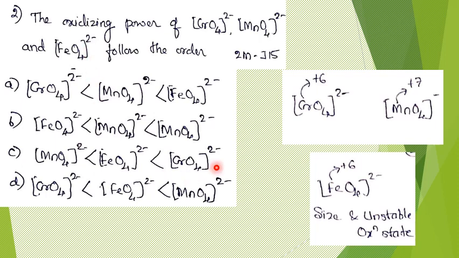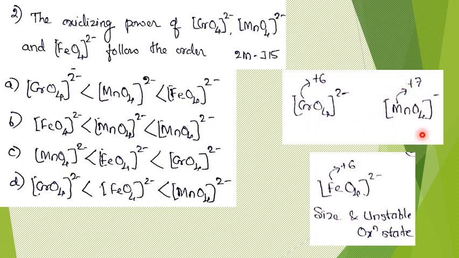Again, if you work it out from the same logic, Cr is in +6 oxidation state, Mn is in +7 oxidation state, and Fe is in +6 oxidation state. If you just go with charge, there are chances that we can wrongly conclude MnO4 minus to be the strongest oxidizing agent. Of course, if you know this fact, because these two are very common oxidizing agents, and if you compare these two, definitely this is the stronger oxidizing agent than this.